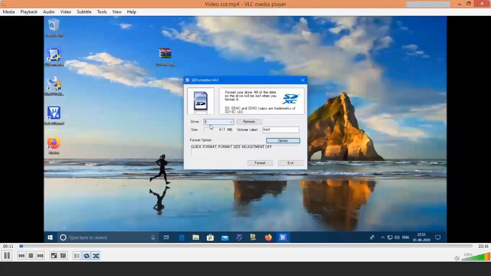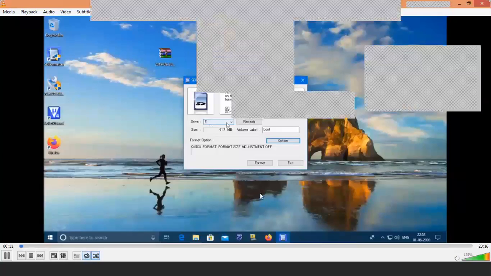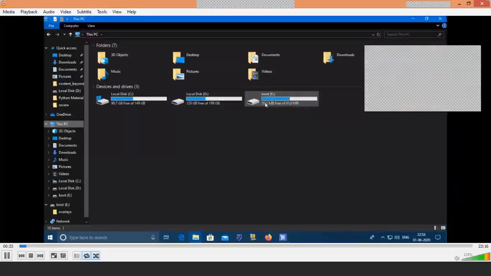You see here, this is the next video which I am showing. See, the E drive is your SD card. You see, there is no free space. Okay. So now you see how I am going to format the card.